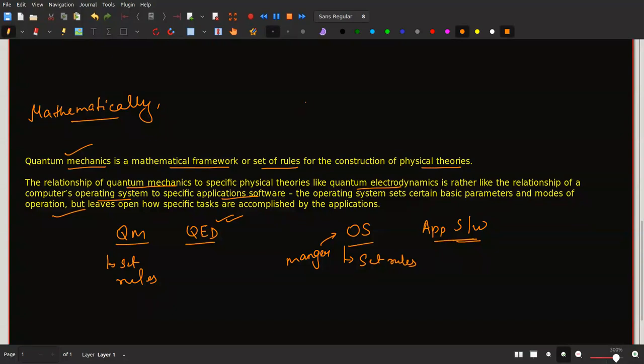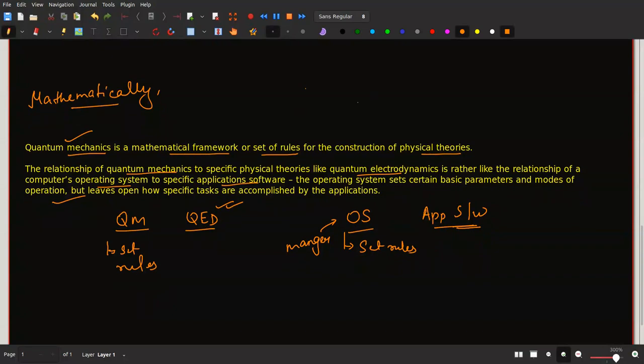Now how is it related to quantum computation? Quantum computation is also going to use a lot of physical theories. All these physical theories are going to work under a certain framework and a set of rules, and that is set by quantum mechanics.